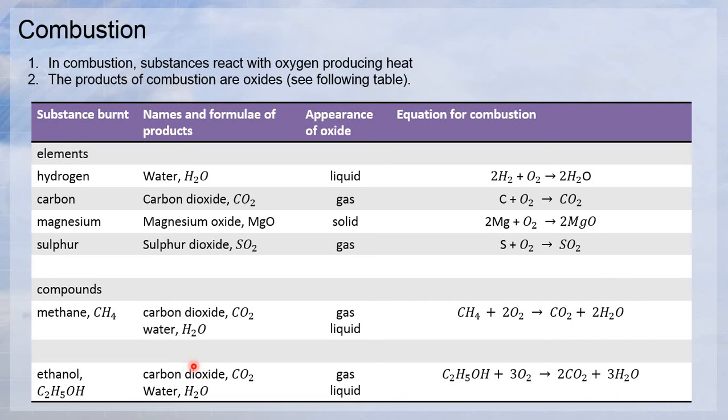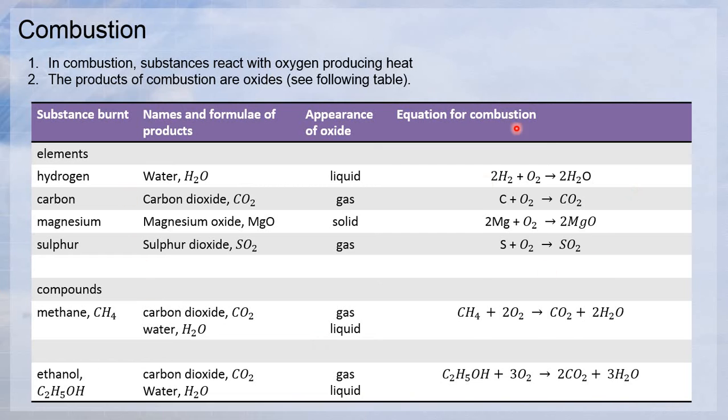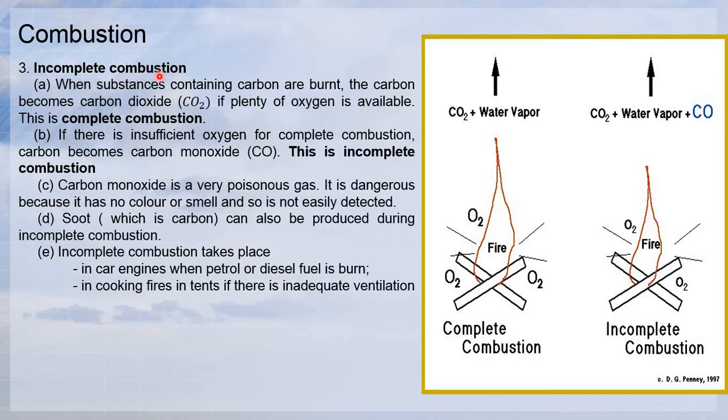For ethanol, if you burn ethanol with oxygen, this is the chemical formula for ethanol, the alcohol. Same as the previous one, it will give you carbon dioxide, CO2, and water, in liquid appearance. So this is the combustion, and this one is a complete combustion. The next slide shows you the incomplete combustion.